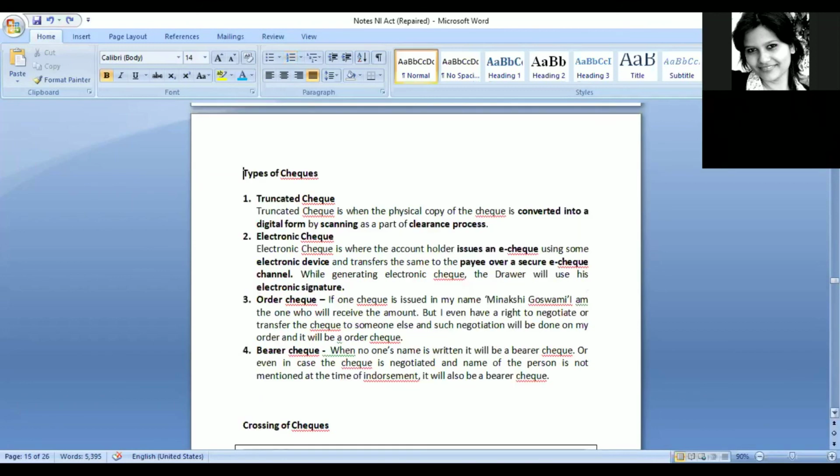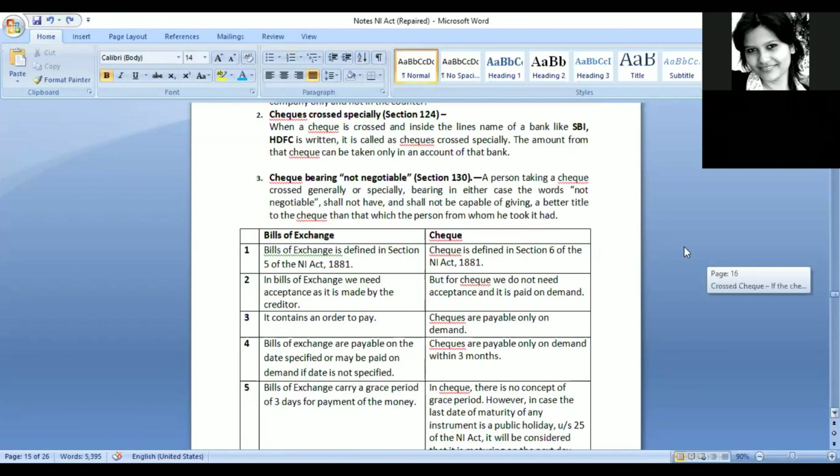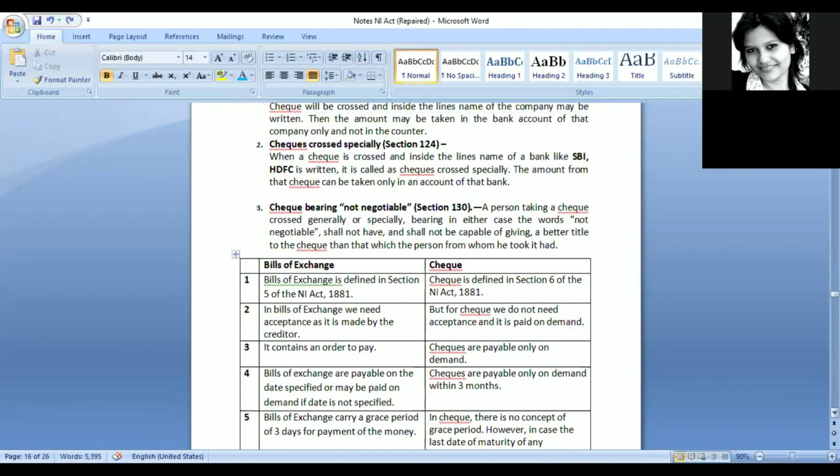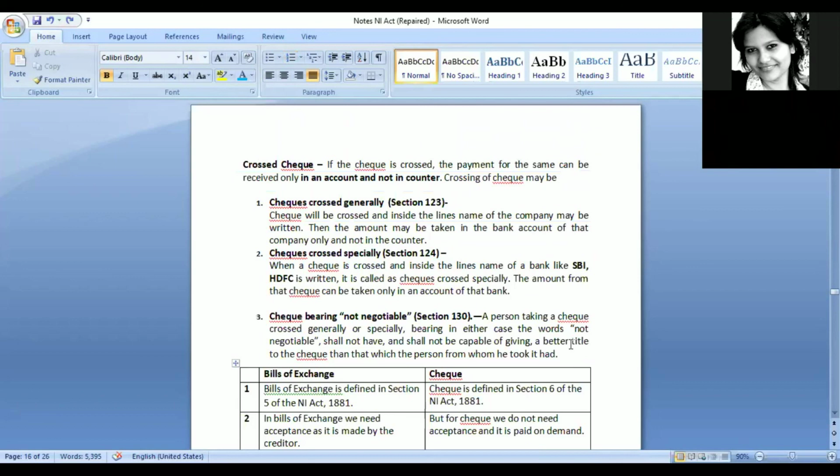Now, next thing that we have is checks bearing not negotiable. It is under section 130. So a person taking a check crossed generally or specially, bearing in either case the words not negotiable, shall not have and shall not be capable of giving a better title to the check than that which the person from whom he took it had. So now what does title mean over here?